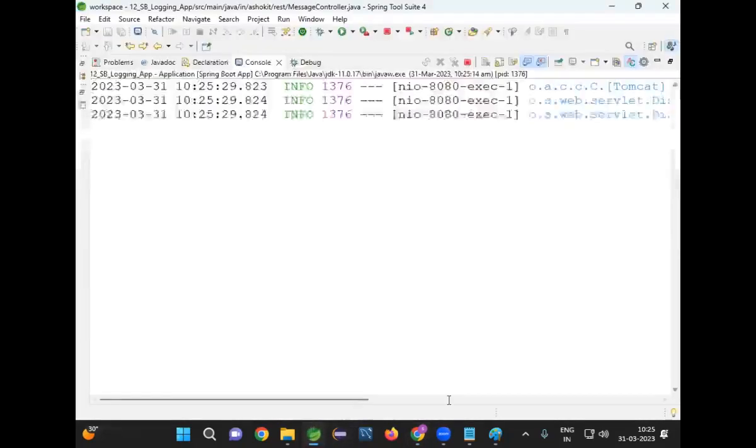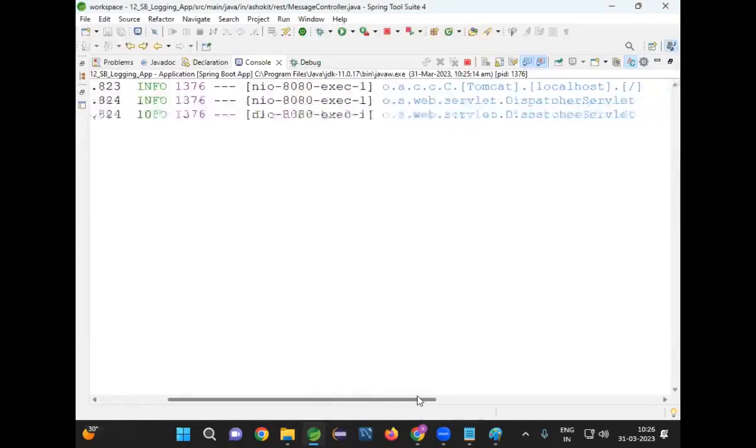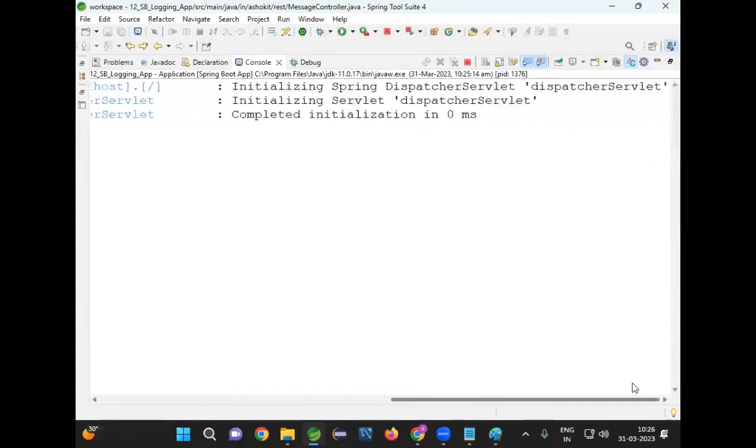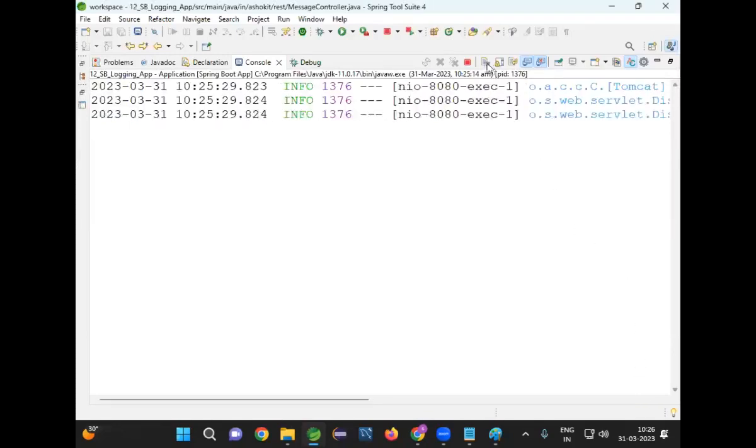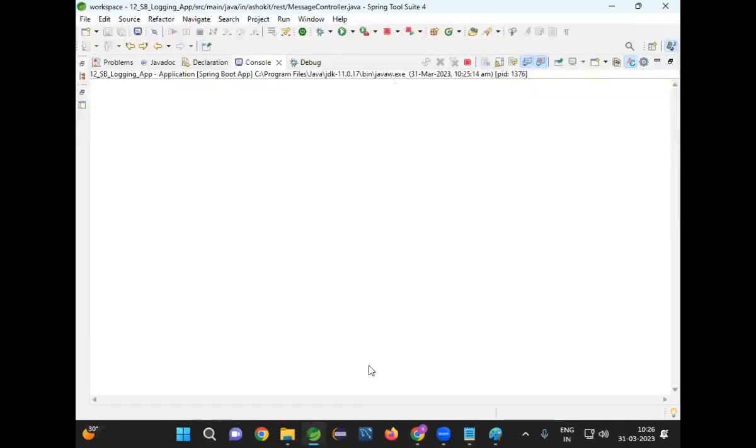But when I look in the console, can you understand how many times the welcome message executed? How many times the greet message executed? Do we have any information about when welcome message executed, when greet message executed? We don't have any information here, because we don't have any logging in our project. So Spring Boot log messages are executed, but my method log messages are not available.